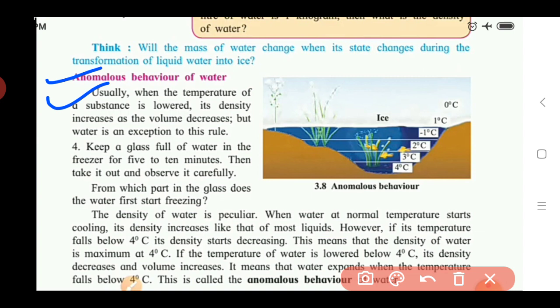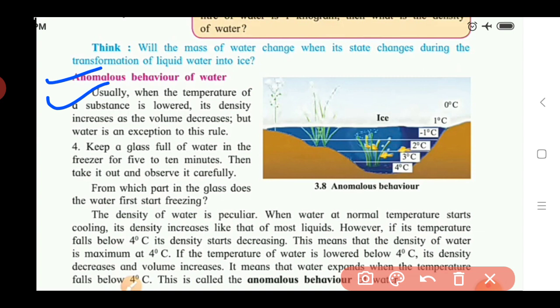Due to this, the density of that substance will increase, and the volume, meaning the space required for that substance, will decrease. The volume required for that substance decreases because all the particles come closer to one another, so it requires very small space. So we can say that when the density of any substance increases, the volume decreases. Means there is an inverse relation between the density and volume. When the density increases, volume decreases, but it is not seen for water.